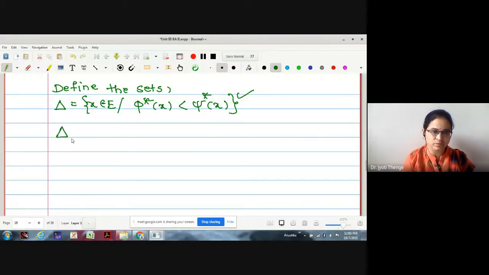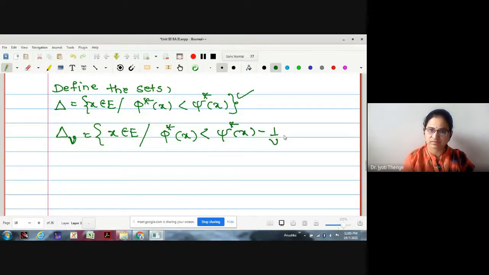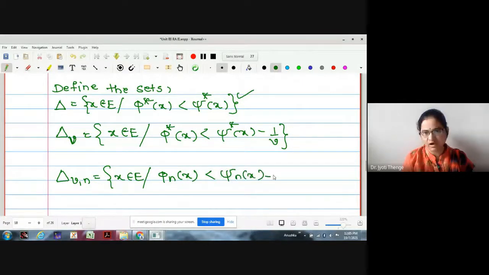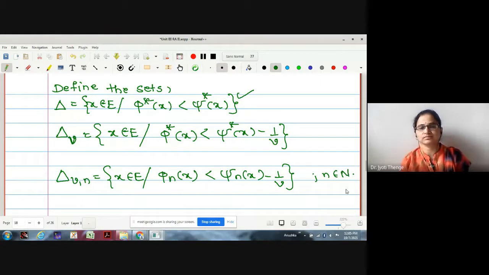So the first set I am going to define is delta V, the collection of all x in E such that phi star of x is strictly less than psi star of x minus 1 by V. One more set we are going to define is delta V n. This is the collection of all x in E such that phi n of x is strictly less than psi n of x minus 1 by V. No doubt n is in N, a natural number.